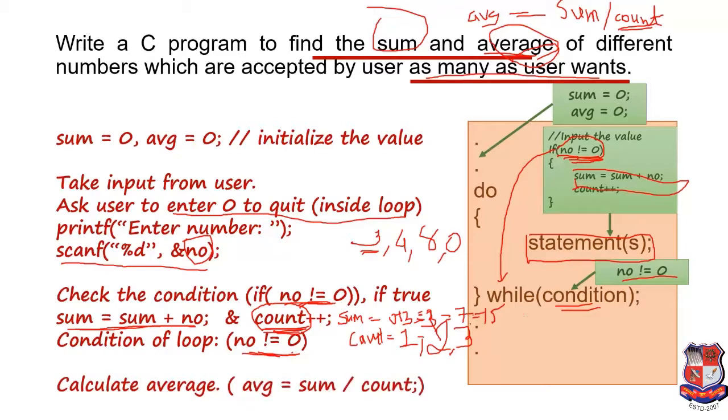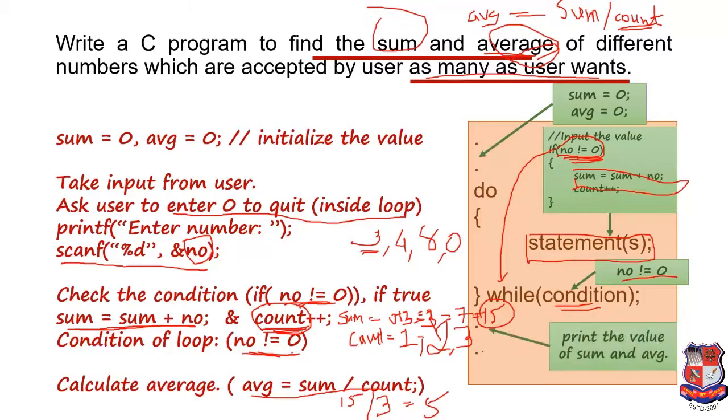What will be the equation for calculating the average? It is average equals sum divided by count. If we enter 3, 4 and 8, then the summation is 15 and count is 3. So what will be the average? 5. The value of the summation and the average will be printed over here. Now we'll take the demonstration of this program in Turbo C++.